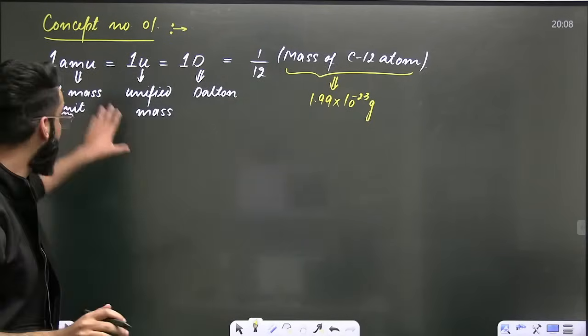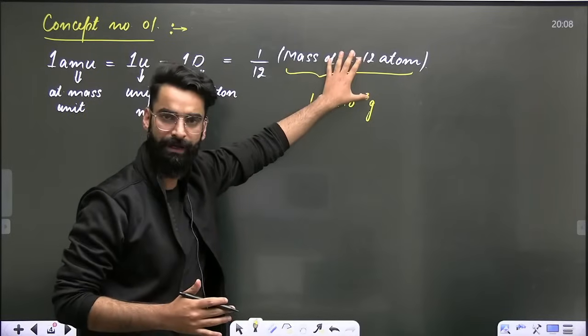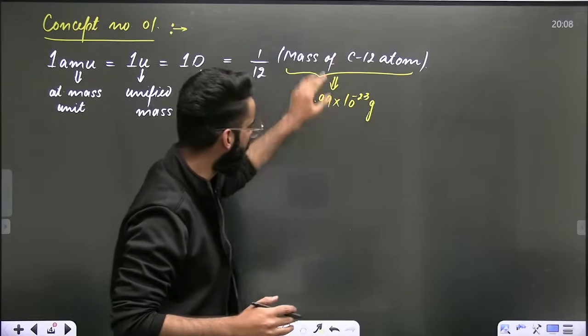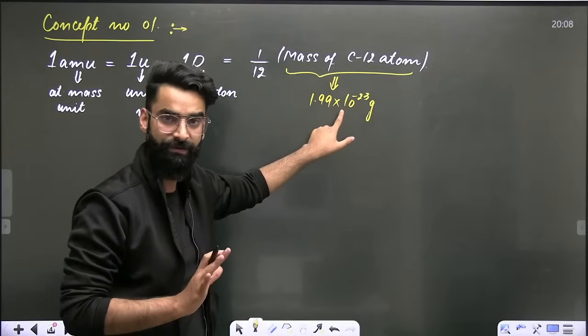How do we define AMU exactly? AMU is defined as 1/12 of the mass of a carbon-12 atom. The mass of one carbon-12 atom exactly is 1.99 × 10^-23 grams.